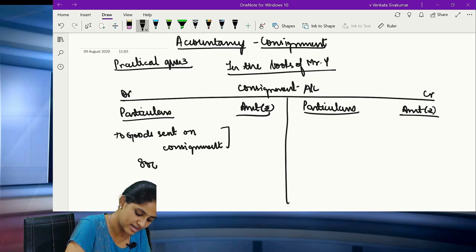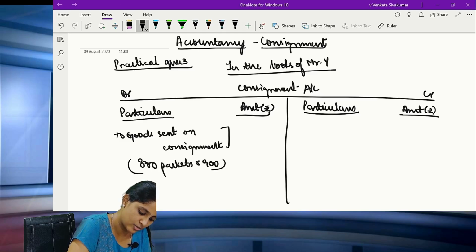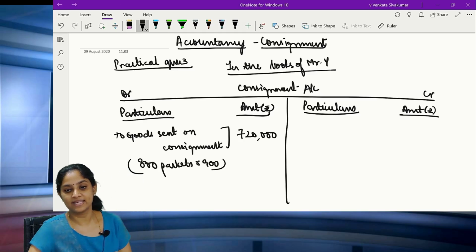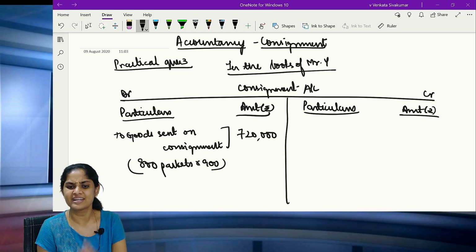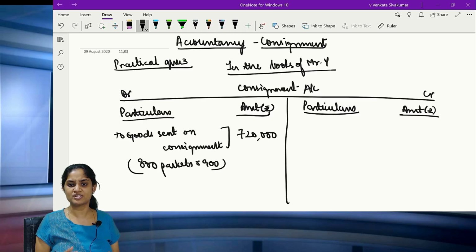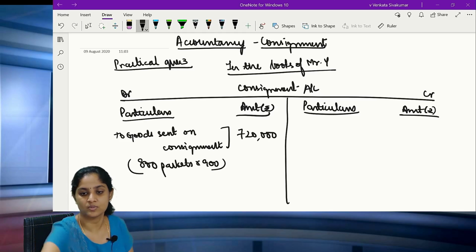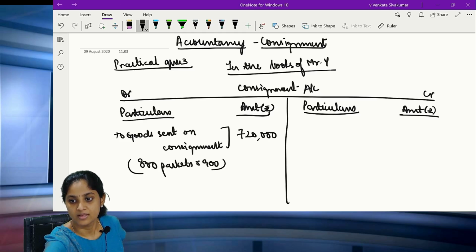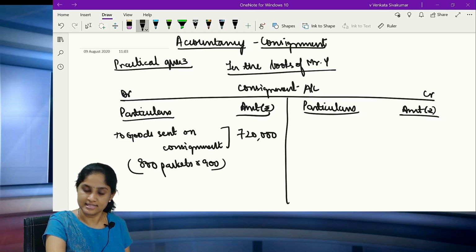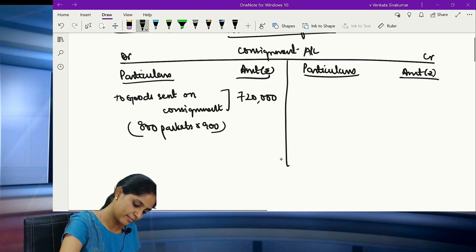What is the cost? 800 packets into 900 rupees, which comes to 7,20,000 rupees. Here you don't know the name of the person to whom it is being sent, so just generally write it as the consignment account. You need not mention the name. So this is point number 1.